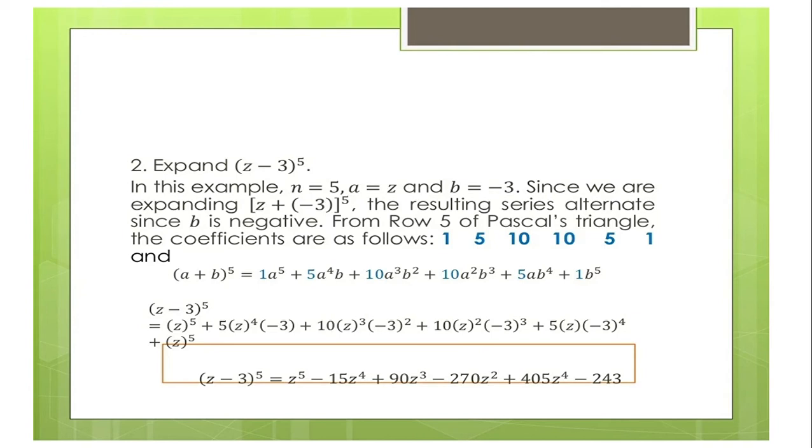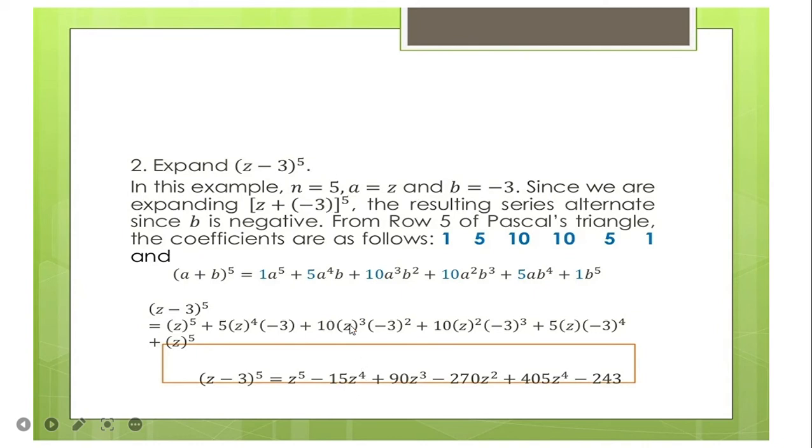So you have there your a is equal to z to the power of 2 times negative 3 to the power of 3, plus 5 times z times negative 3 to the power of 4, plus z to the power of 5. So you have there, z minus 3 to the power of 5. Z to the power of 5, that is z to the power of 5, minus. So negative, z to the power of 4 is z to the power of 4 times 5, that is 5z to the power of 4 times negative 3, that is negative 15z to the power of 4.